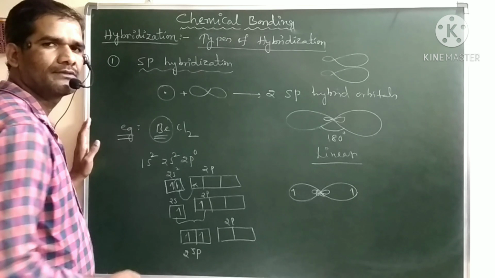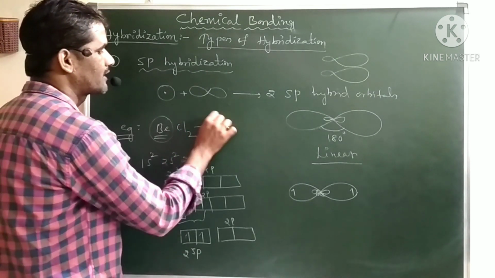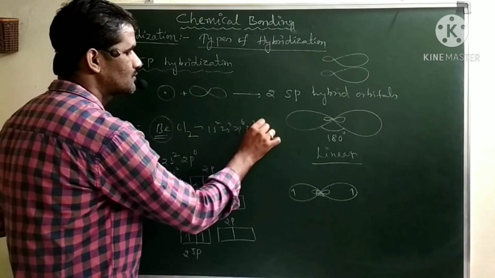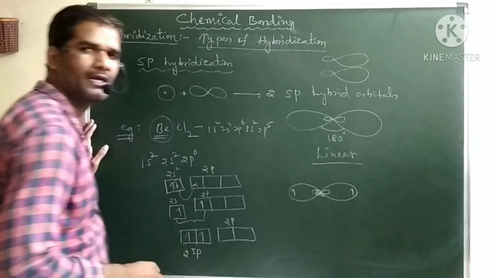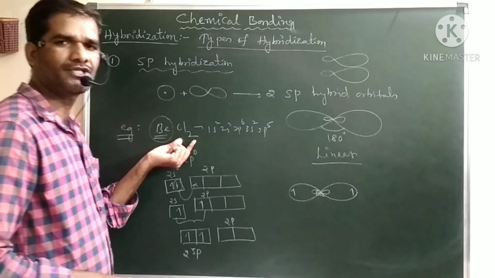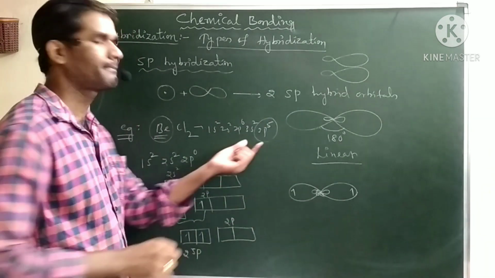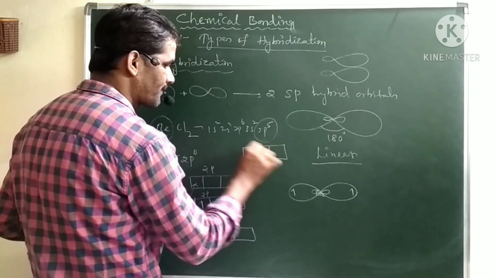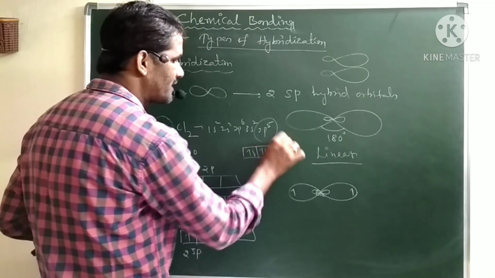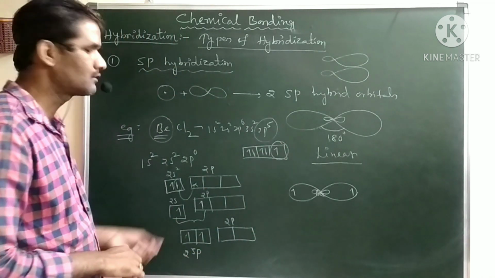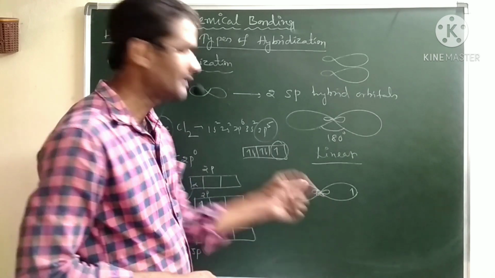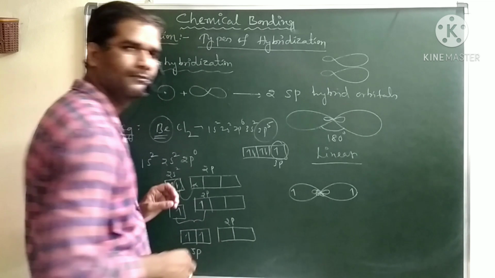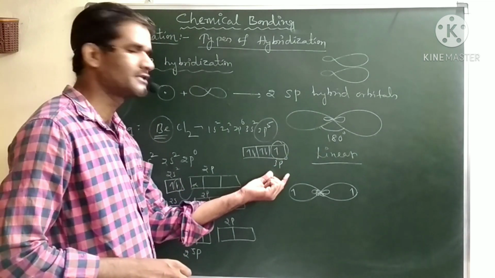Coming to the chlorine case, what is the electronic configuration of chlorine? 1s2, 2s2, 2p6, 3s2, 3p5. To get the octet configuration, chlorine requires one electron in the p orbital. So the p orbital of chlorine is like this, with one unpaired electron. Now, we have the hybrid orbitals of beryllium and the atomic orbital of chlorine, the 3p orbital, with a single electron present in it.